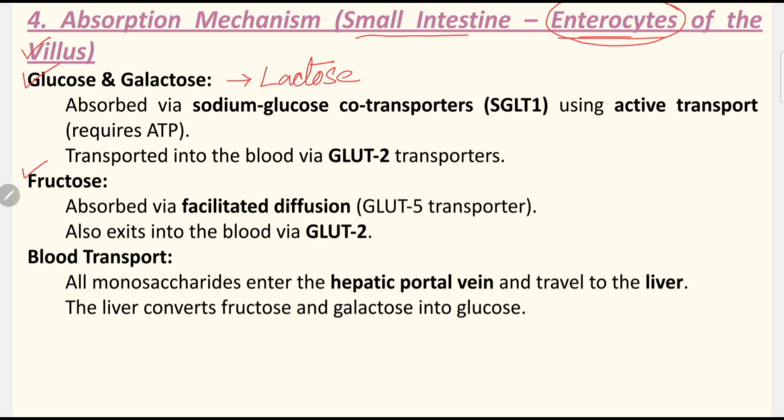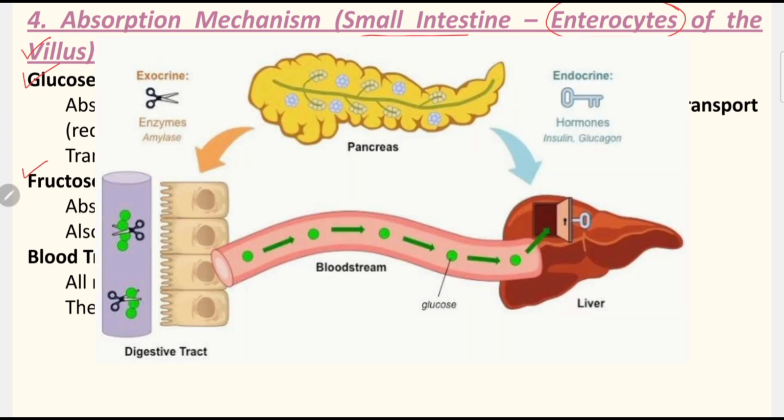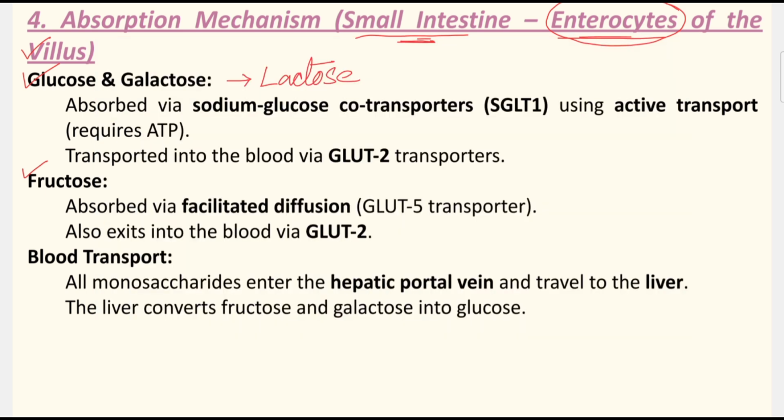These three have to be transported from the brush border site of the small intestine. They have to cross the small intestine and then mix with the blood, which will be carried by the portal vein to the liver. For our travel we use transporters like a bus, train, or aeroplane, right? So for transporting glucose, galactose and fructose, cells also use transporters.